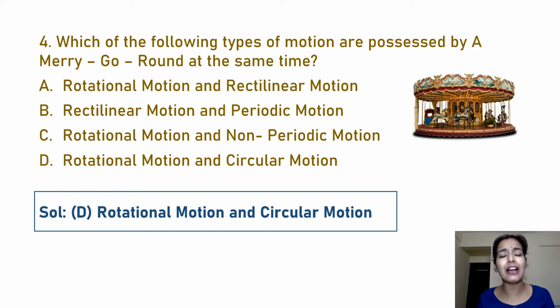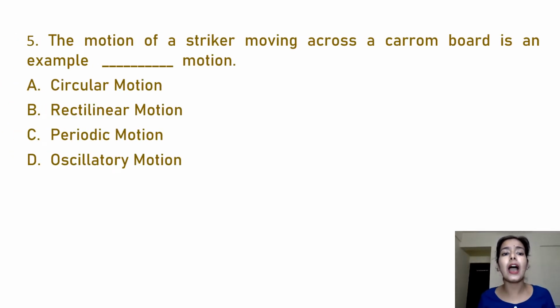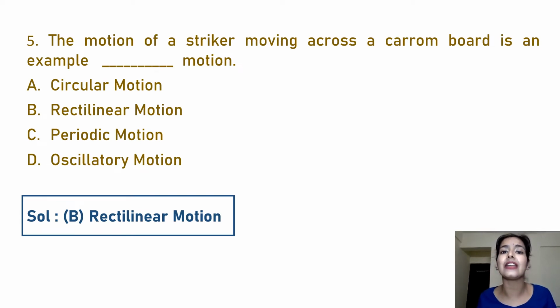Now, our last question of this particular category is: the motion of a striker moving across a carom board is an example of A, circular motion, B, rectilinear motion, C, periodic motion, and D, oscillatory motion. The striker moves across in a straight manner. So the correct answer here is rectilinear motion, because we know rectilinear means a straight path. Okay, and this is a type of translatory motion. So the correct answer here is B, that is rectilinear motion.